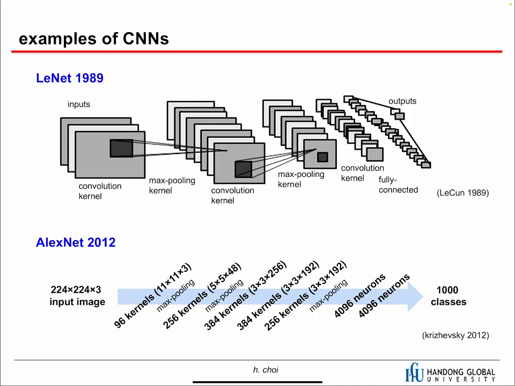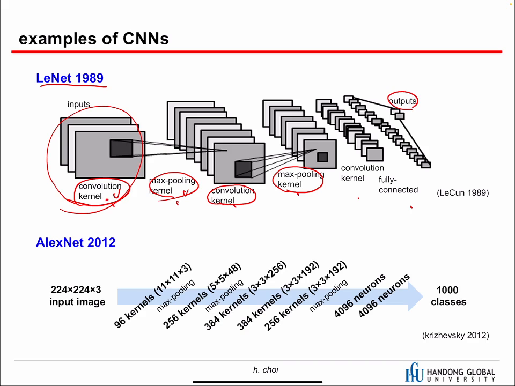And first, Yann LeCun proposed LeNet, which is the first CNN model. And it's quite simple. Given this image, we have a convolutional kernel first, and then we apply max pooling. And then we have another convolution layer and max pooling layer. So each layer is quite simple. We have lots of simple layers, and finally we can recognize the output. It was in 1989.